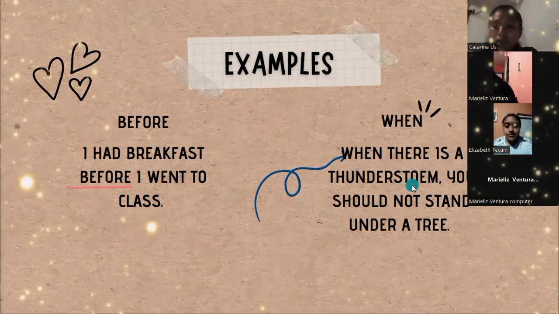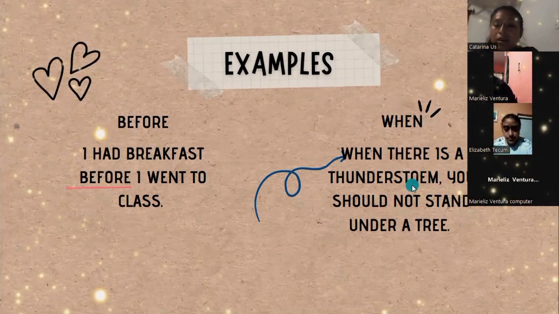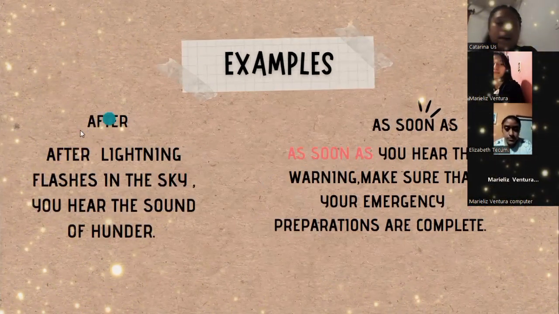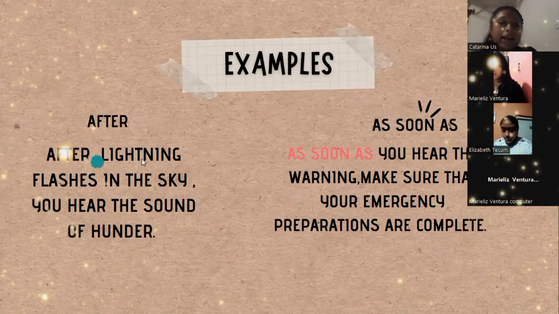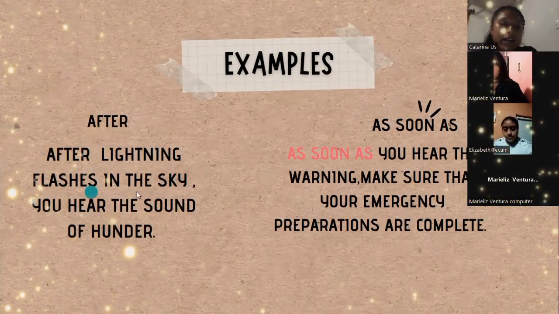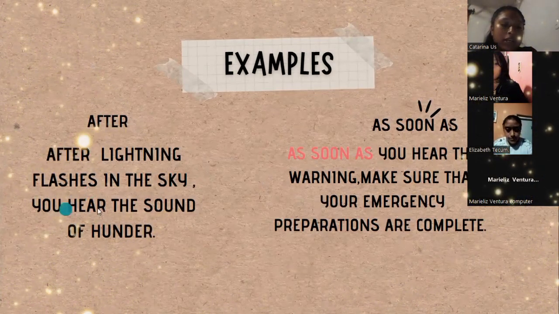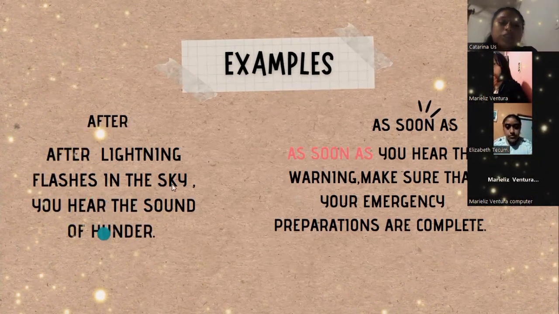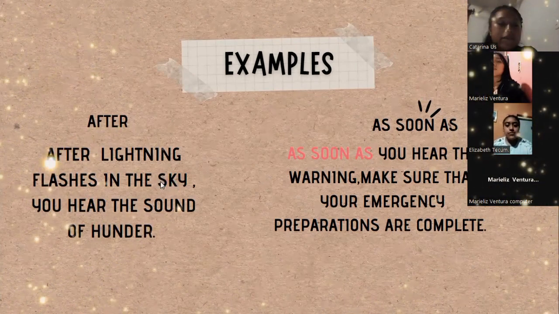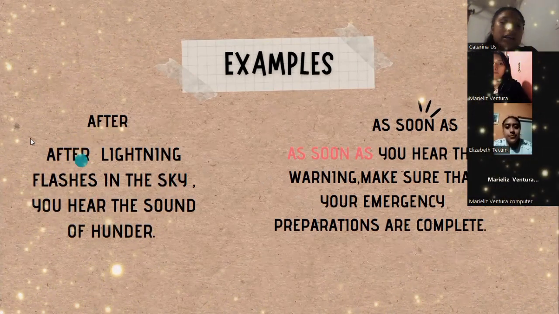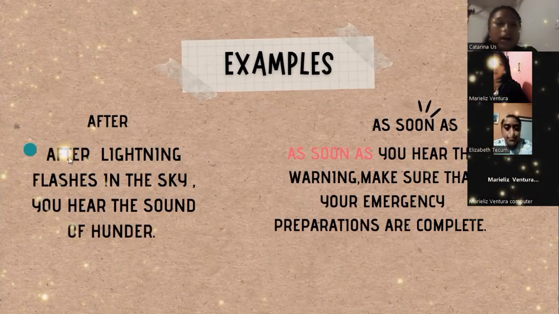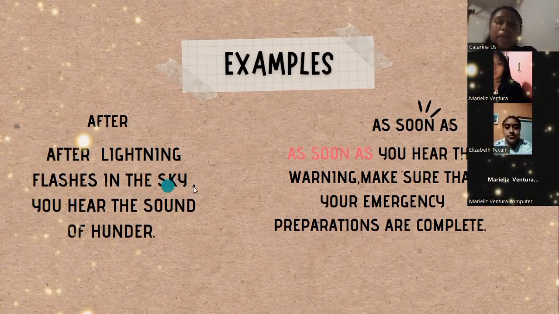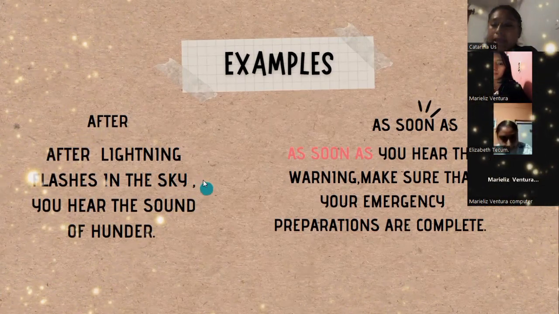So, another example is with the word after, and it says, after lightning flashes in the sky, you hear the sound of thunder. So in this case, as I said before, the sentence is starting with the word after, which is an adverb clause. So in this case, we need to separate the sentences with a comma.